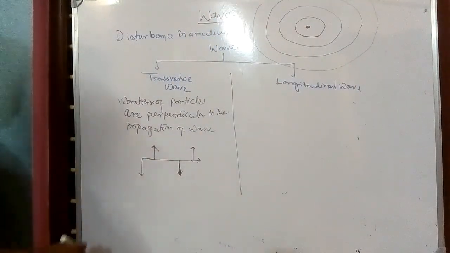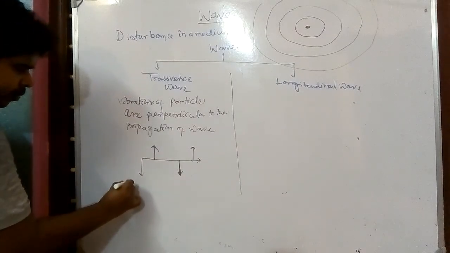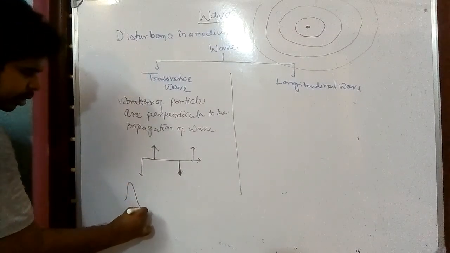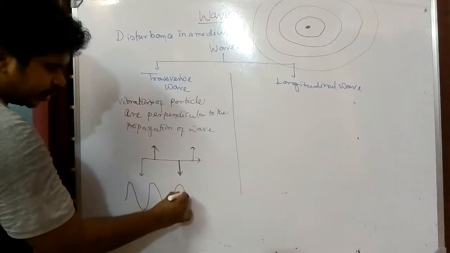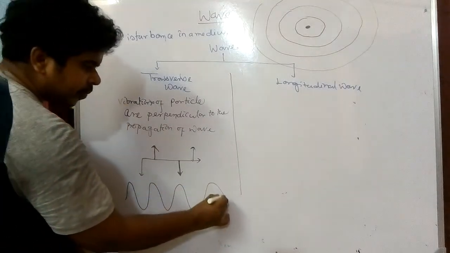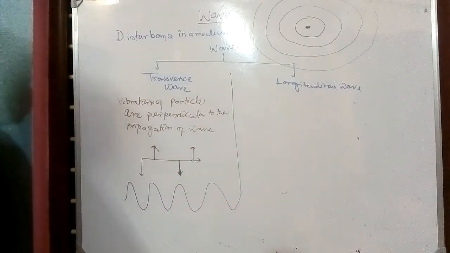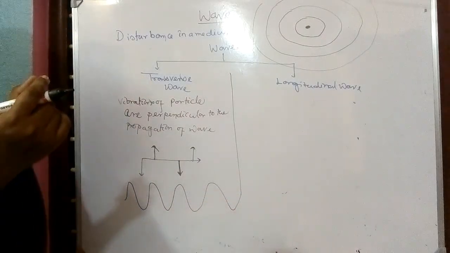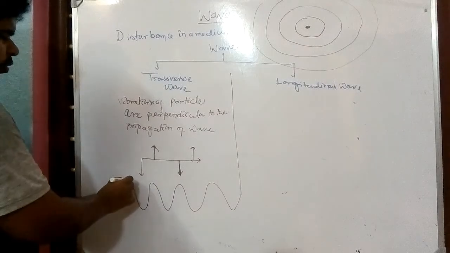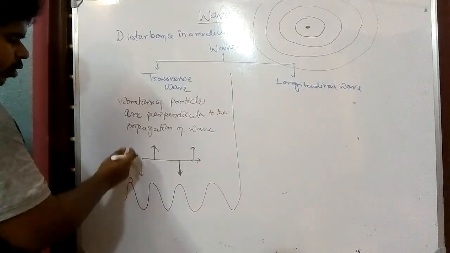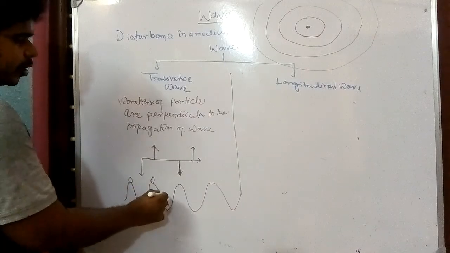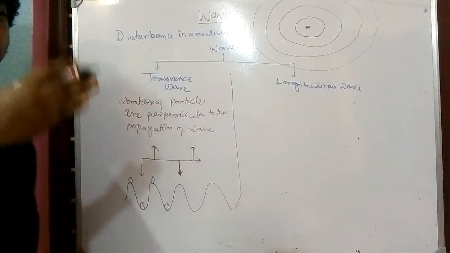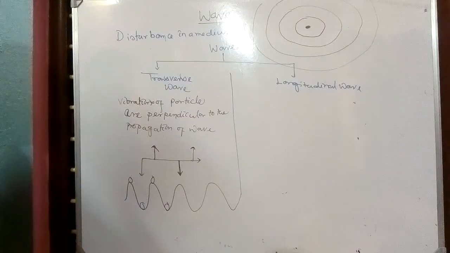And if I want to show it linearly, the water level will increase, it is decreased, then it is increased, it is decreased, like this way. If you put a very light object there, you will see the object will come at the top, then it will reach down, then again it will come at top, then again reach down. So like this way this movement is going on.